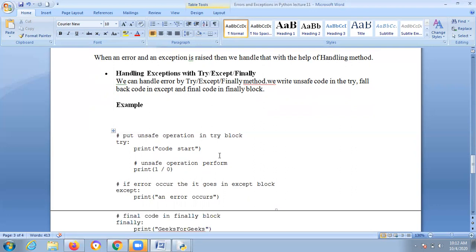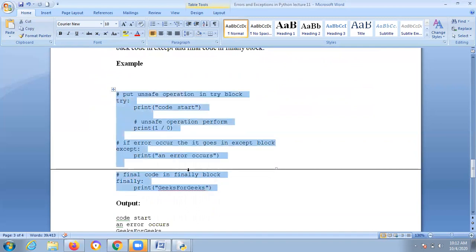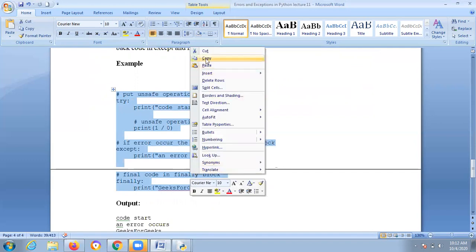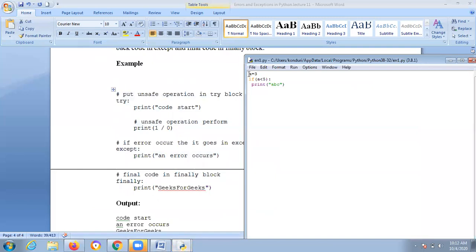Fallback code in except means whatever you are tracing in that program, it will go back to the except block only. And final code in the finally block. If you understand, let's look at this example again. I will explain this line by line. Please observe carefully.